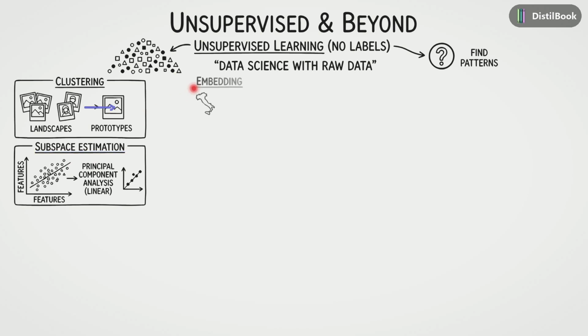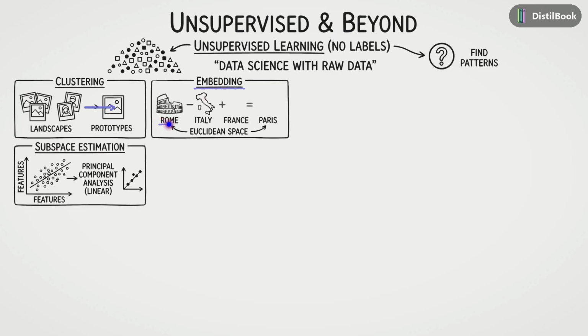We might also look for an embedding. This is fascinating. It maps objects into a mathematical space where their relationships make sense. Look at this equation. Rome minus Italy plus France equals Paris. The model learns that the relationship between a country and its capital is consistent mathematically.